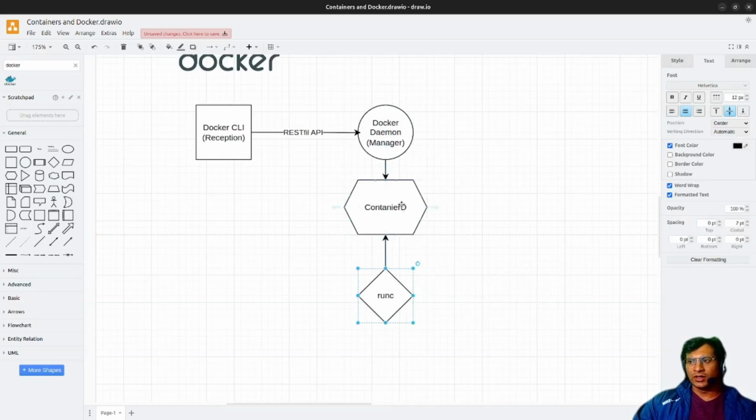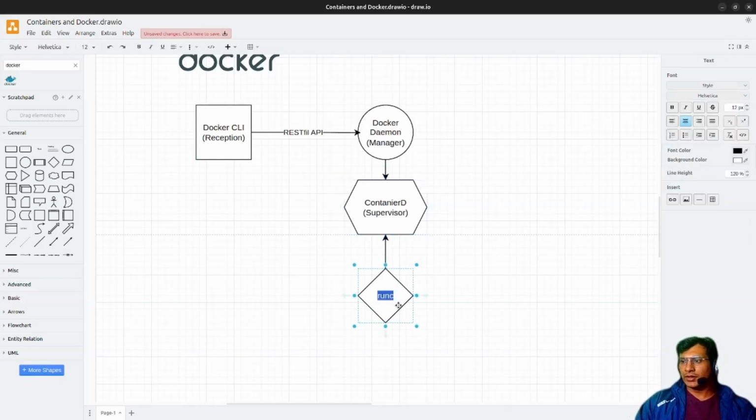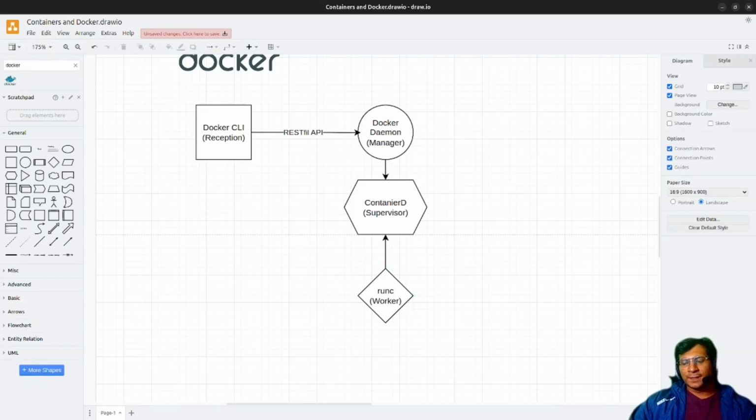Here the head chef is containerd, the chef, manager, or supervisor, and here is the worker. I hope you understand these analogies. So these four things come together and build Docker.